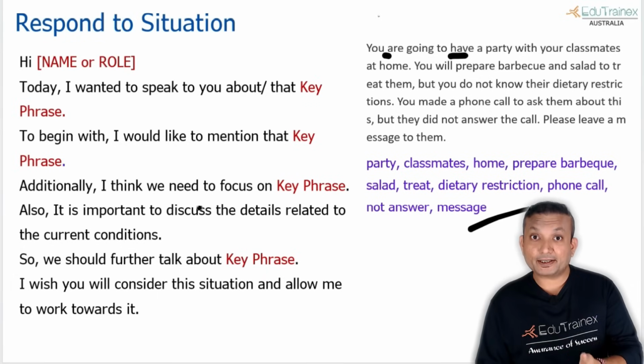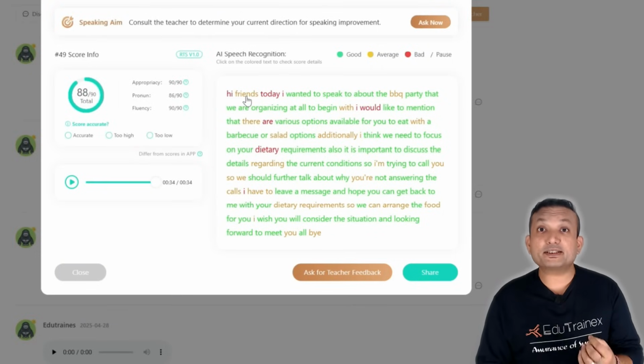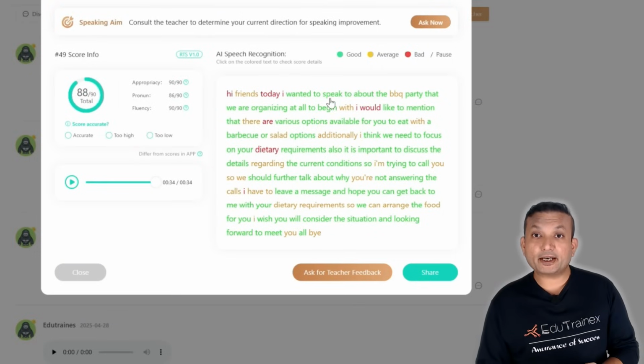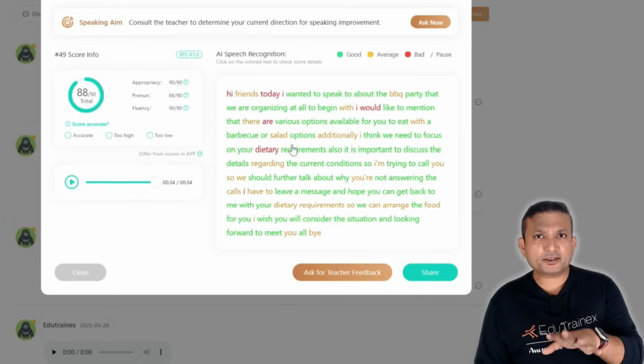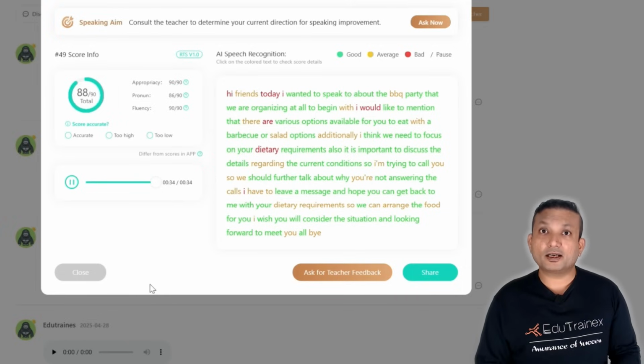To begin with this, additionally, also. Okay, I'll show you the transcript is also said, because we are addressing the friends here. Hi friends, today I wanted to speak to you about. You can match it. It's exactly the same template I've used. Okay, I'll play the audio.